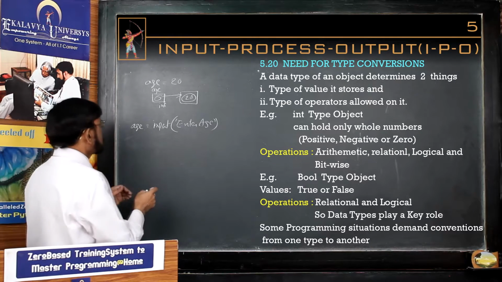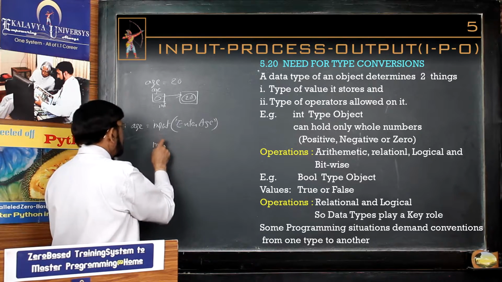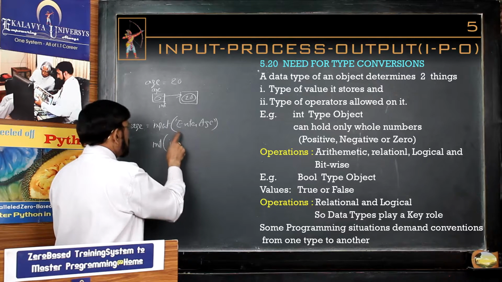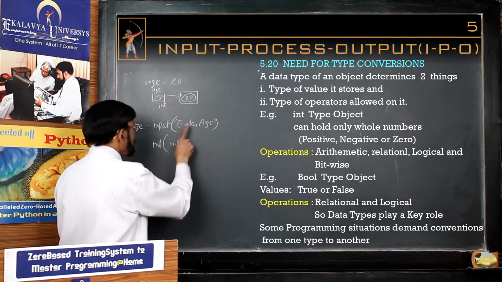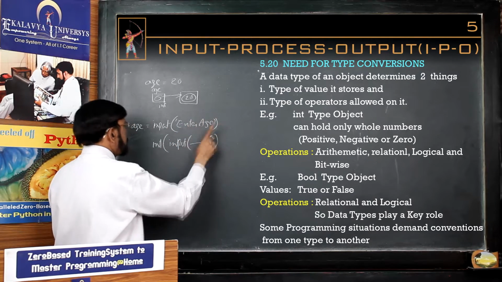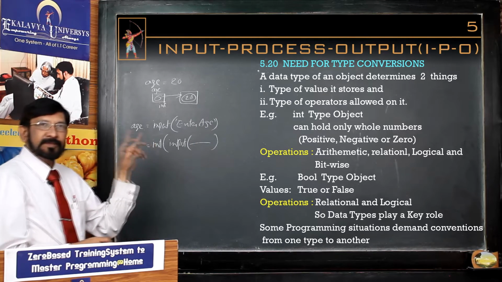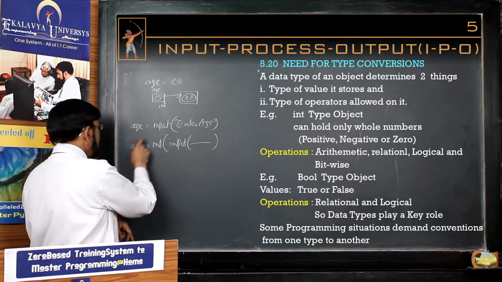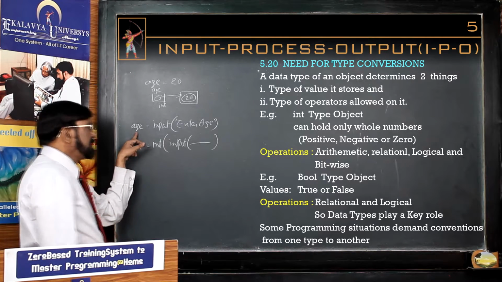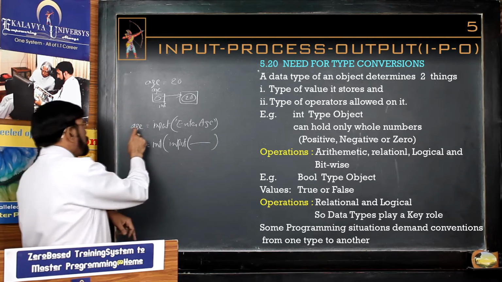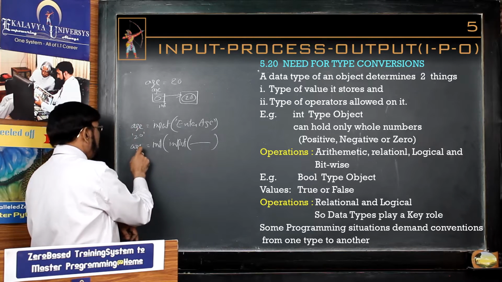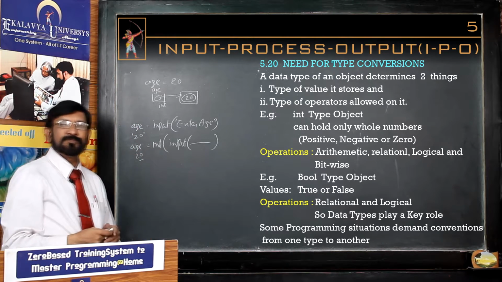For that purpose, what do we do? We write int of input, and whatever you enter is converted to int. Then in age, earlier a string was stored, now an int is stored.